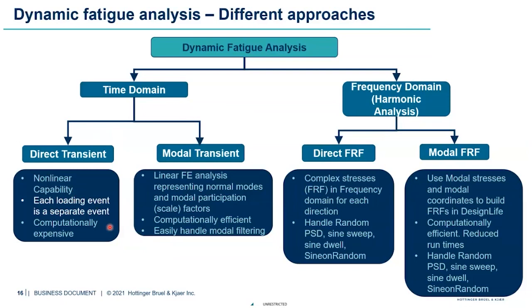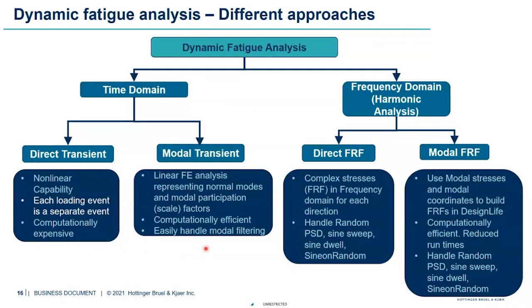Though the setup is easy on the FE, it is computationally very expensive if you're dealing with large time histories and many events. That's one of the reasons why the direct method might not be popular when you're dealing with a lot of events. So you have the other approach called the modal transient on the time domain side of things.